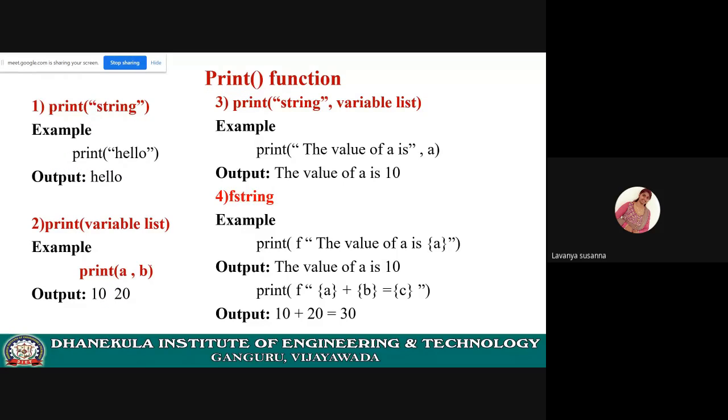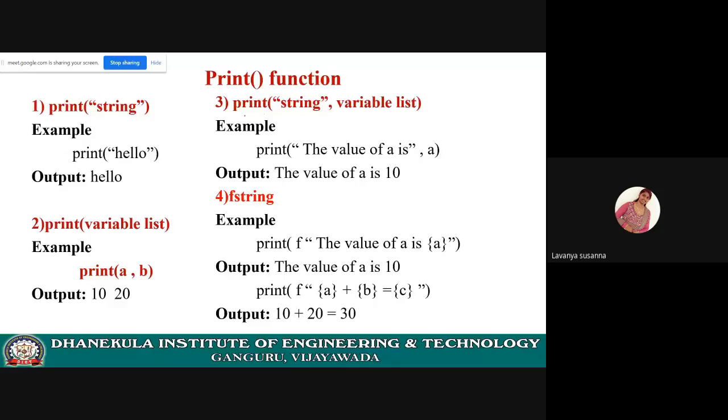If you remember, do not give variables inside double quotes. If you give variables inside double quotes, the variable name will be printed. If you want to print a variable's value, then use just the variables. No need to use double quotes. Just variables separated by commas. Here print A, comma B. The A value will be printed, and after a space the B value will be printed.